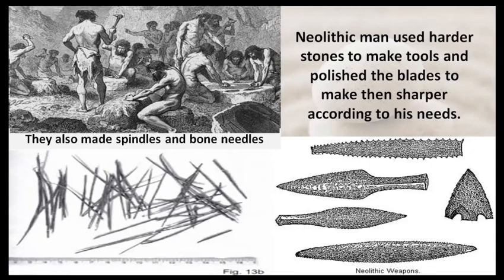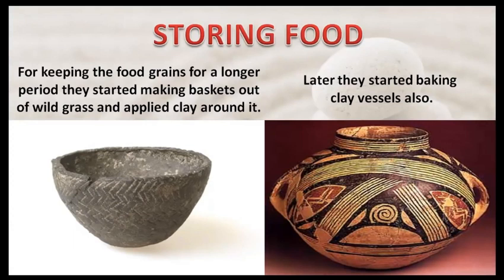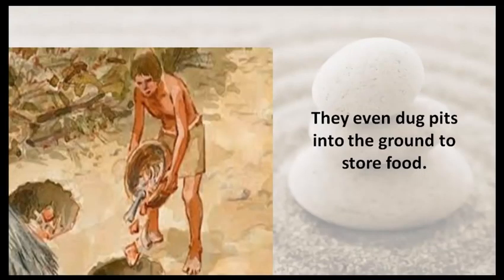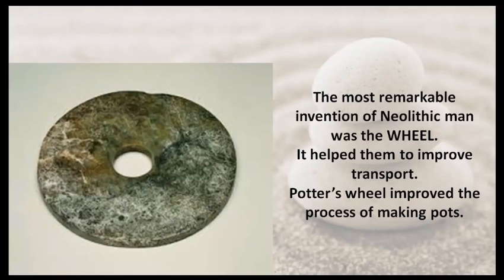They also made spindles and bone needles. For keeping the food grains for a longer period, they started making baskets out of wild grass and applied clay around it. Later, they started making clay vessels also. They even dug pits into the ground to store food. The most remarkable invention of Neolithic man was the wheel. It helped them to improve transport. Potter's wheel improved the process of making pots.